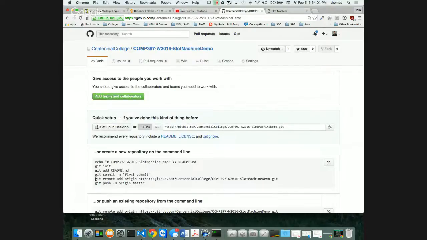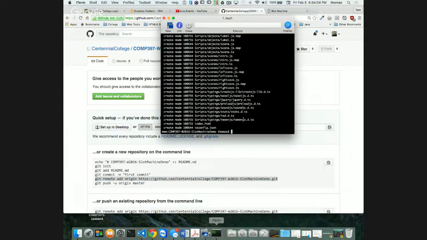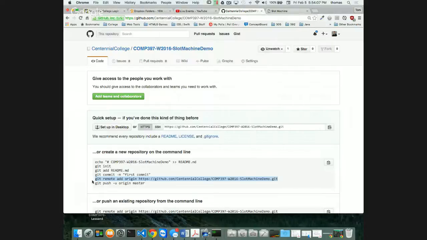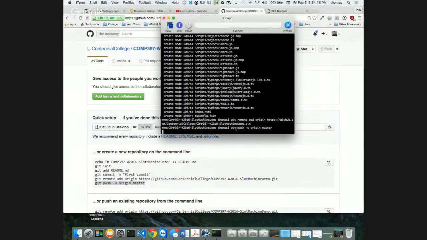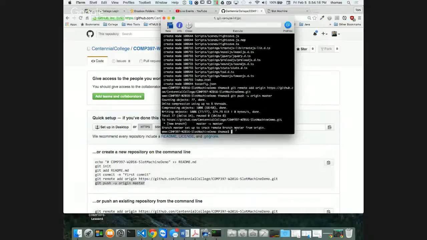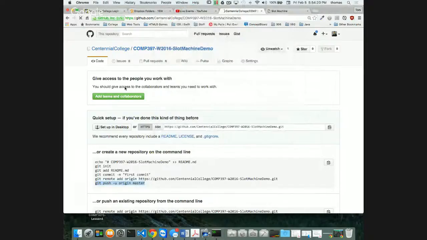I'm going to take these two lines here. So cut, copy, paste. And the same thing for the last one because I'm really lazy today. I'm going to type the push this time. And go back in here and paste that too. And then I've pushed everything up to GitHub. Yay. Refresh GitHub and you can see the changes.